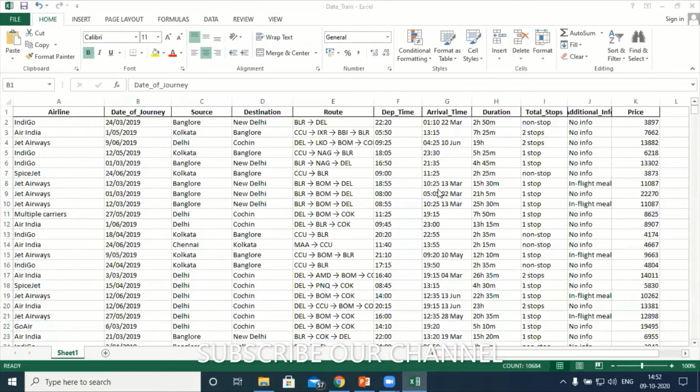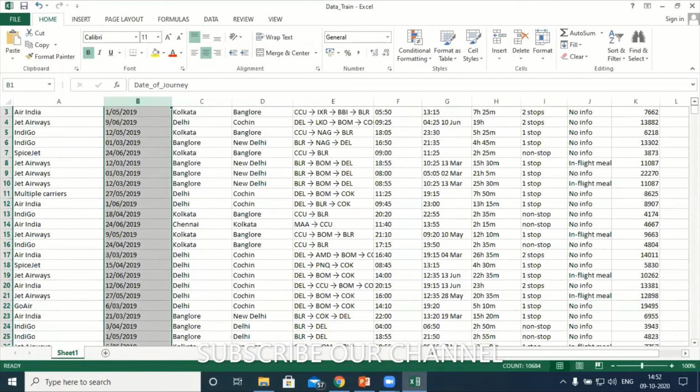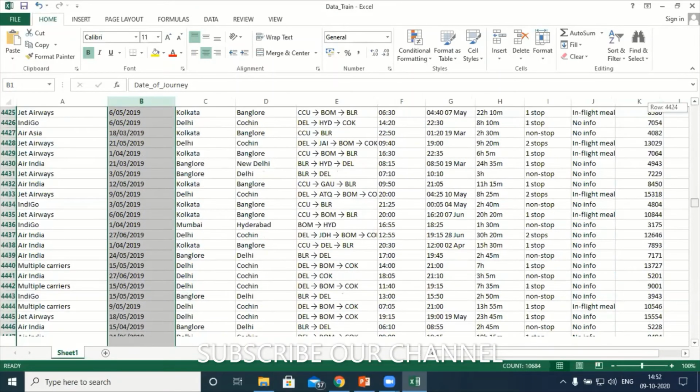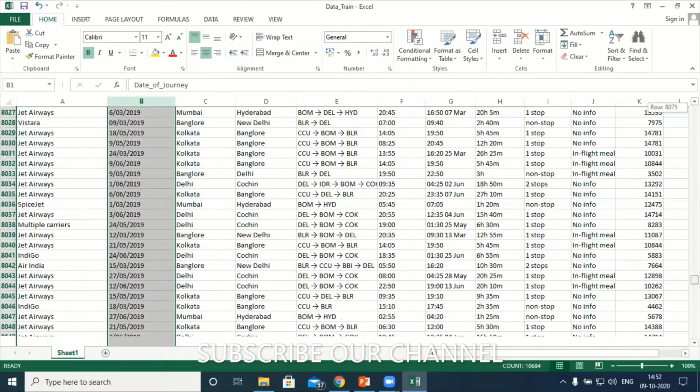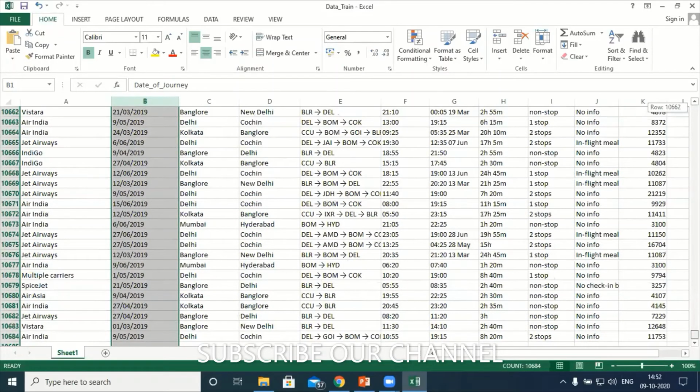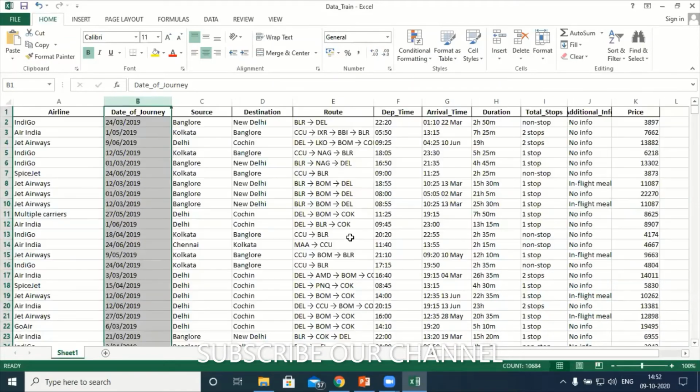As far as the Excel sheet is concerned, in this date of journey column, I think all the records are from last year, 2019. Understood? Then why do we need the year here? We have the 2019 data directly. So I need the day and the month. That means from the date of journey feature, I have to create two features: one for day and another for month.